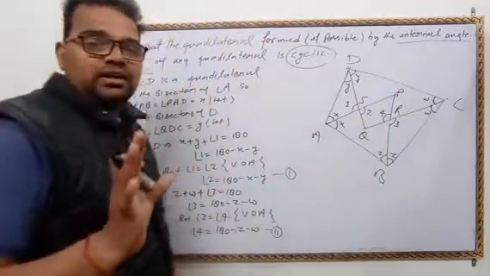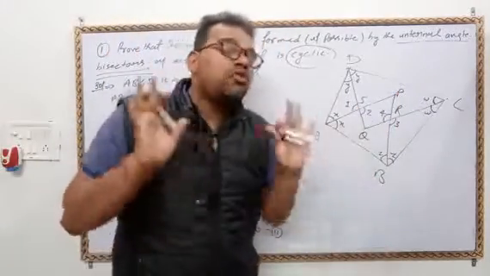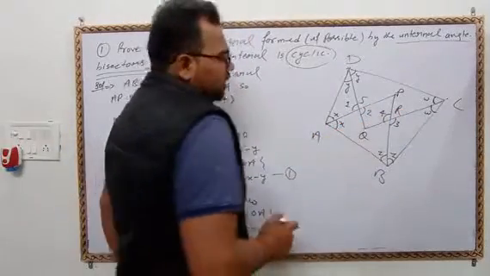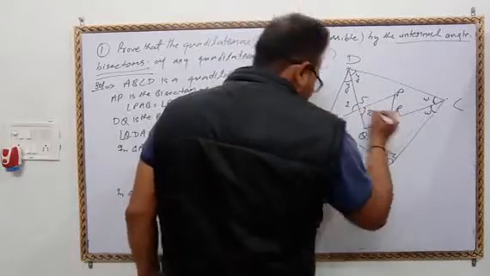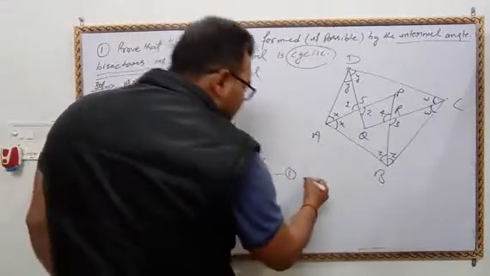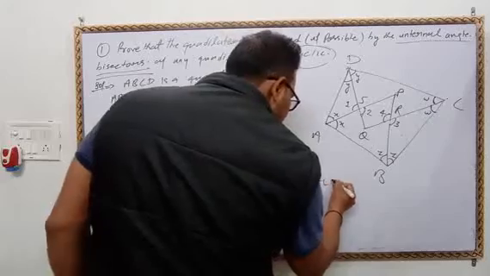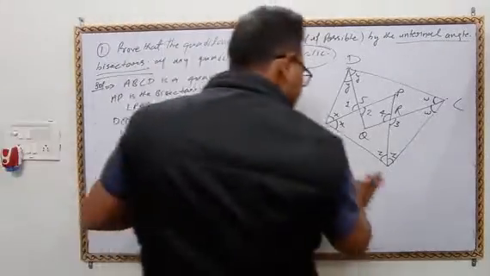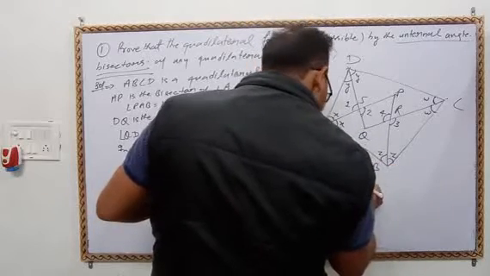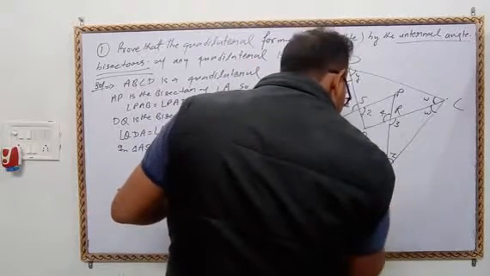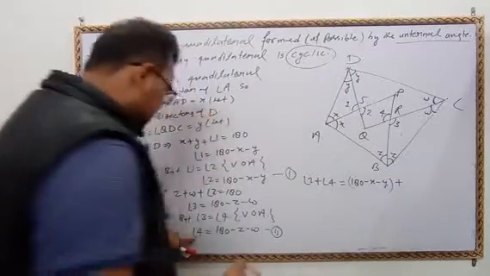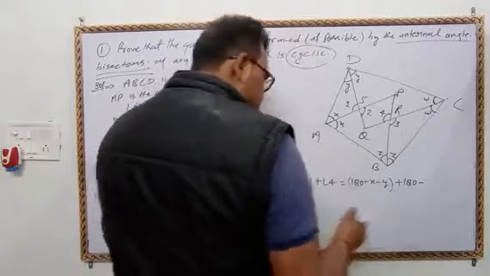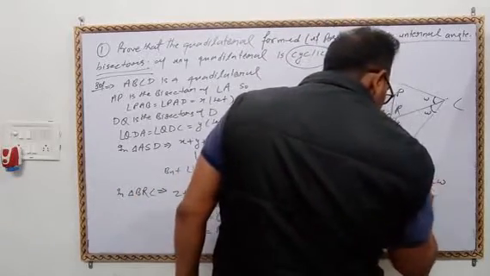is cyclic. I have already discussed how we can prove it is cyclic if the sum of the opposite angles is 180. So we will find the sum of angle 2 plus angle 4. What is the value of angle 2? 180 minus x minus y, plus, what is angle 4? 180 minus z minus w.